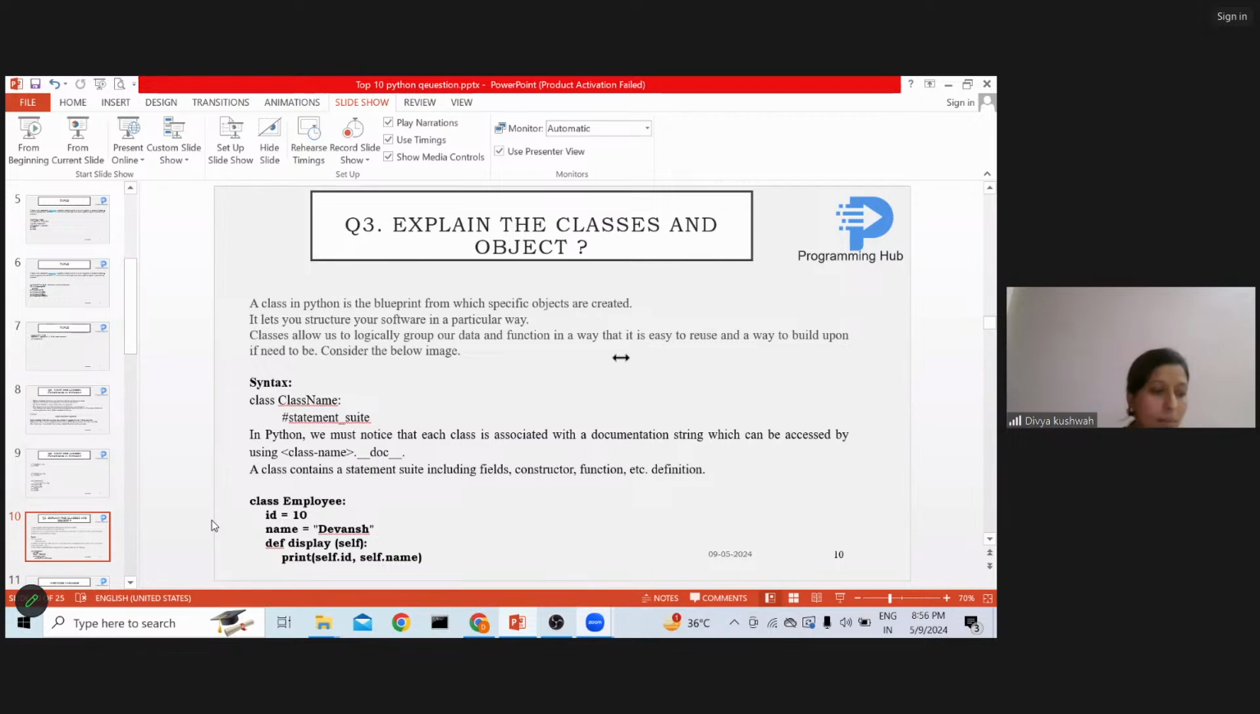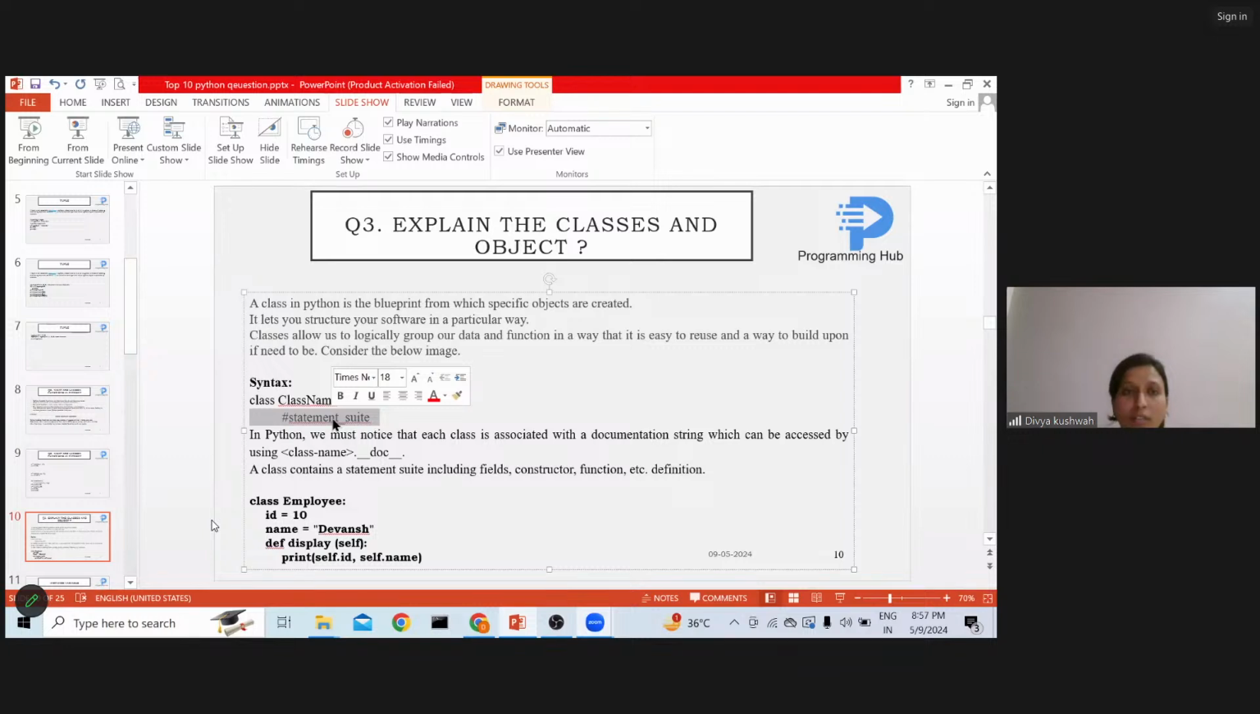Object oriented programming is entirely based on classes and objects. So what is a class? A class is a blueprint. We have a blueprint of a building, and we can create many buildings from that. So how can we create a class and an object? We write the keyword class in lowercase and the class name, and inside the class we write what that class will do.